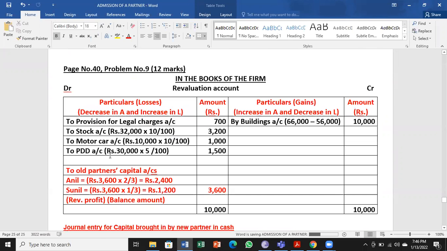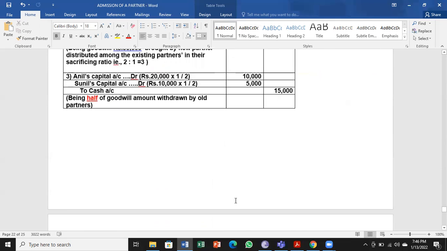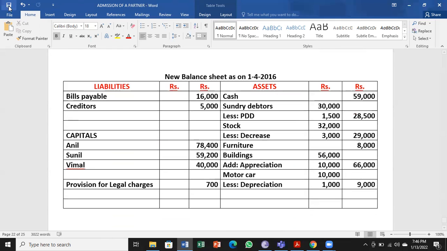Next, stock taken, motor car taken, PDD is also taken. So except the balancing amount, that is profit or loss on revaluation, all adjustments should be there in the balance sheet, or you can check the adjustments. Whichever you are comfortable with, you can check it out.